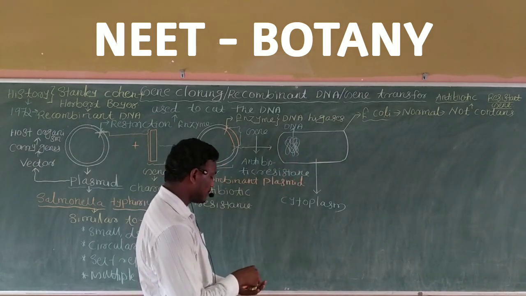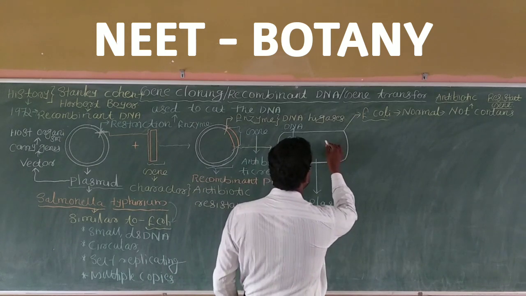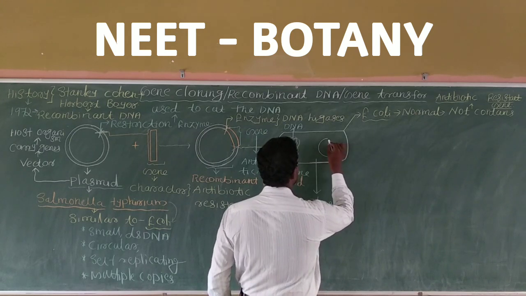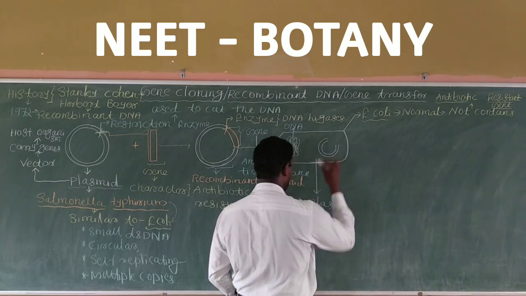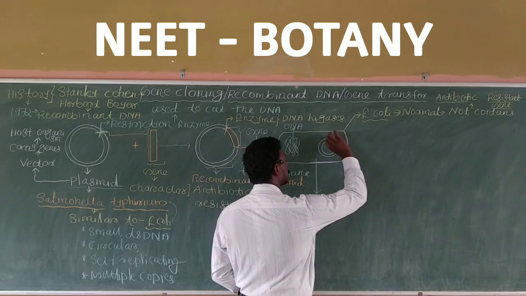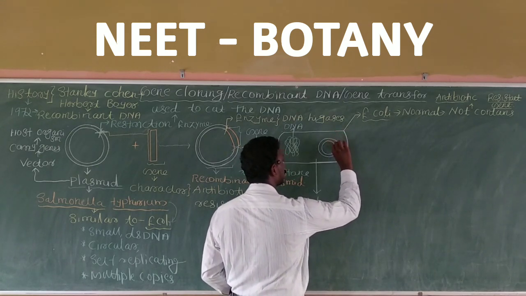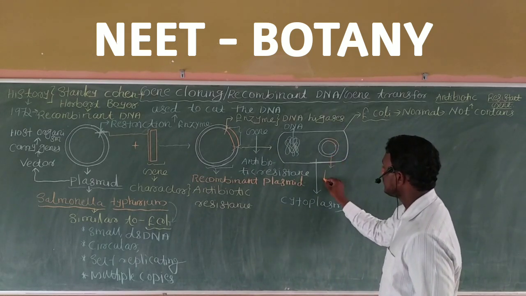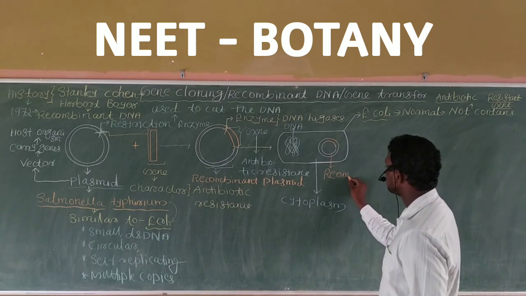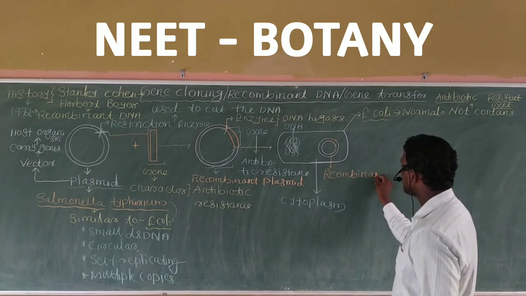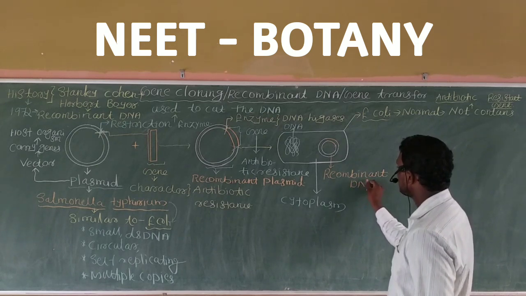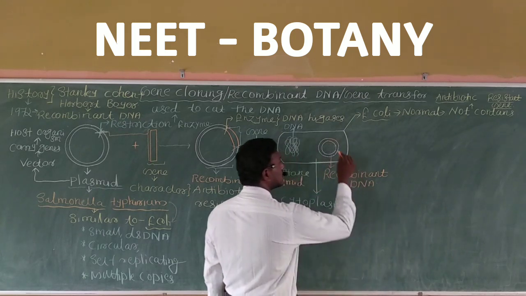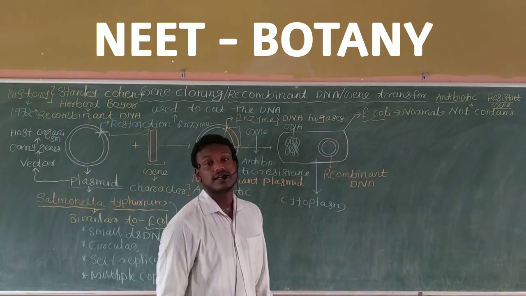You have to note one point: this is a small, circular, double stranded DNA molecule. It is called recombinant DNA, and this recombinant DNA contains the gene responsible for antibiotic resistance.